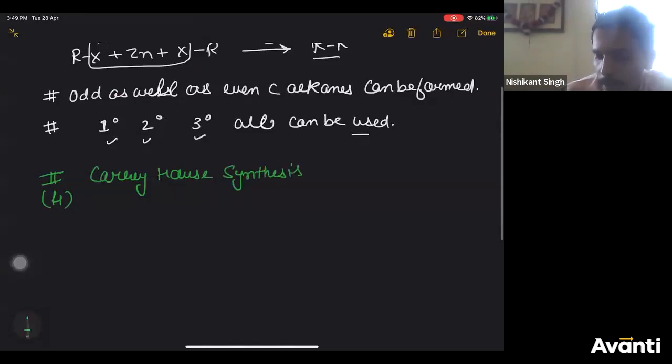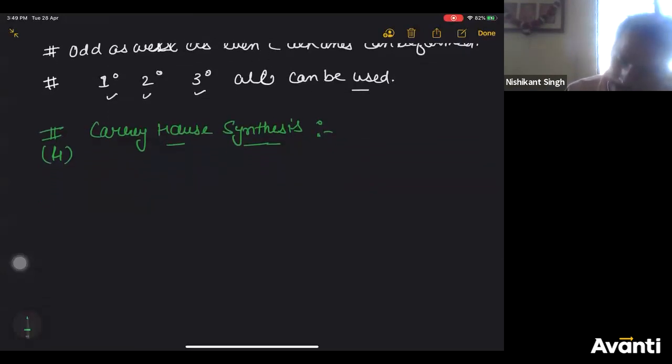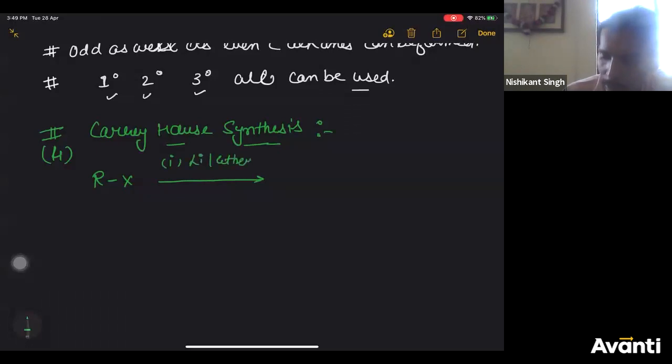How can you prepare alkanes from Corey-House synthesis? See carefully. I'll write the reaction first. The reaction is when you treat alkyl halide with three reagents. The first reagent is lithium metal in ether as solvent. Second one is copper iodide.